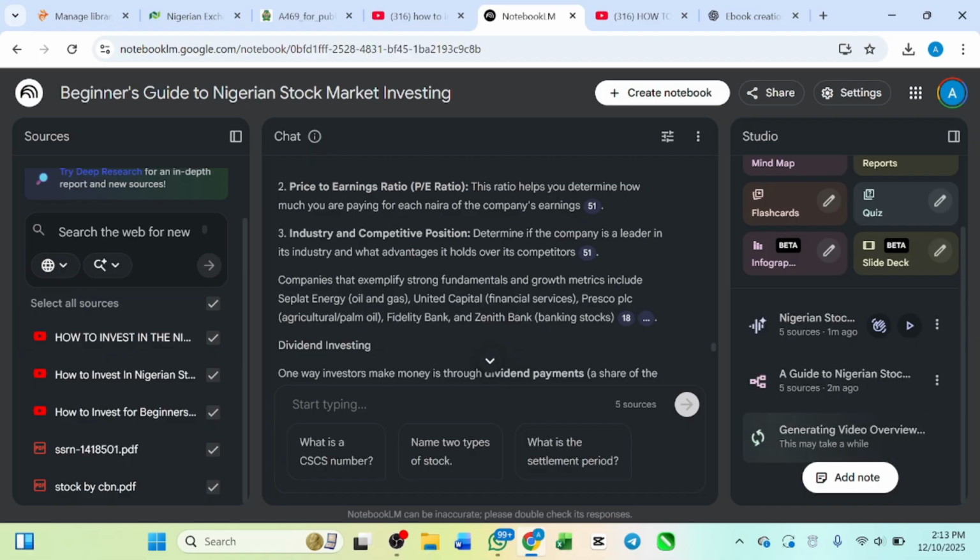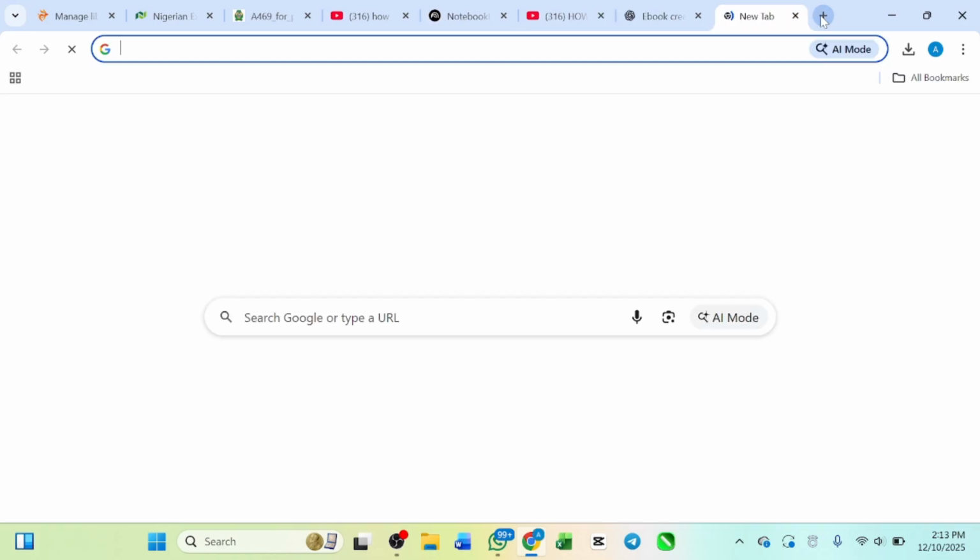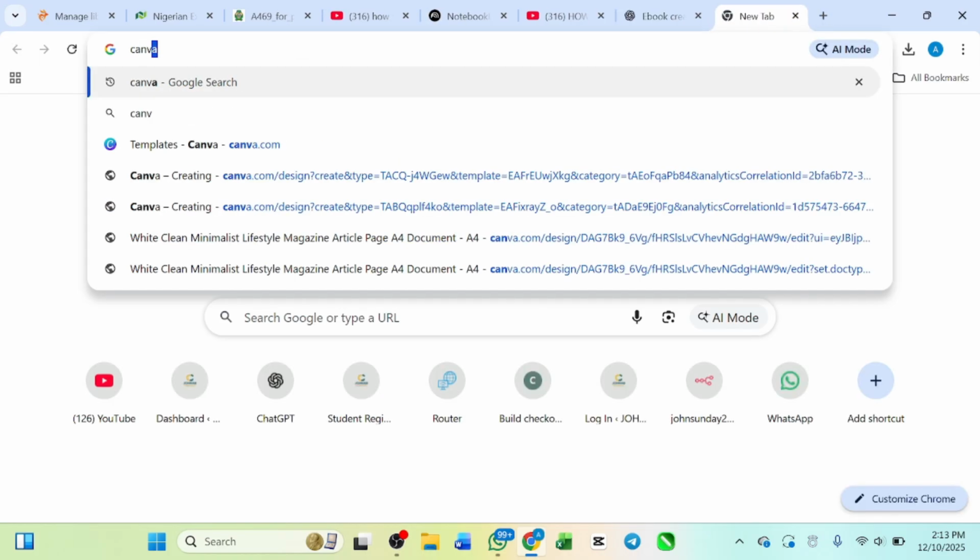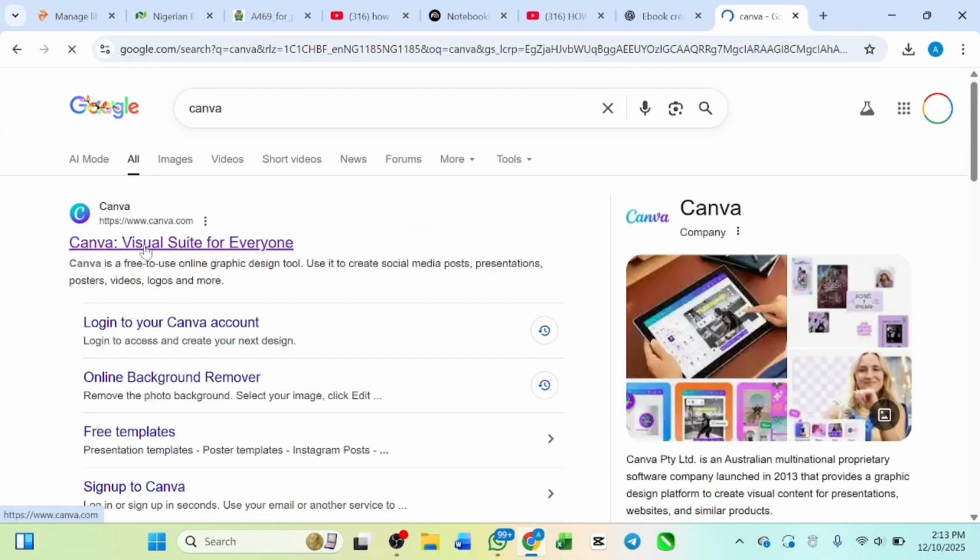Because that is more advanced than just copying this, putting it on Microsoft Word, and saving it as PDF, or putting it on a document and saving it as PDF. So let's use Canva because it's more advanced. Open a new tab and search for Canva. Okay, look at this Canva visual.